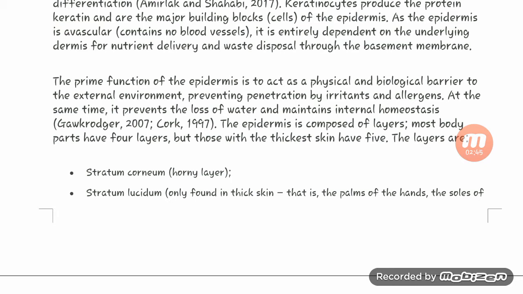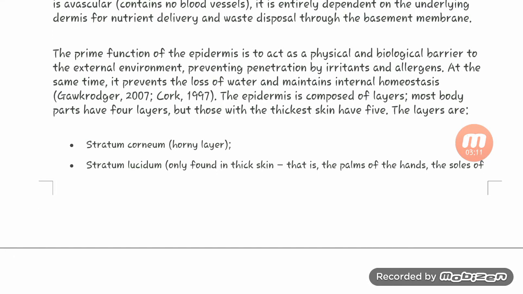As the epidermis is avascular, it depends entirely on the underlying dermis for nutrient delivery and waste disposal through the basement membrane. The primary function of the epidermis is to act as a physical and biological barrier to the external environment, preventing penetration by irritants and allergens.